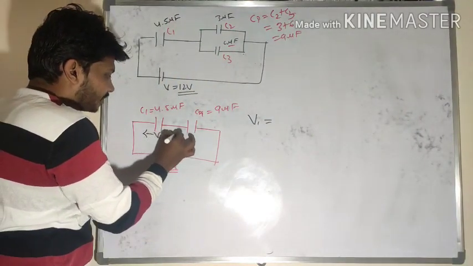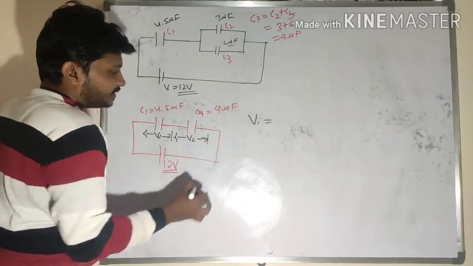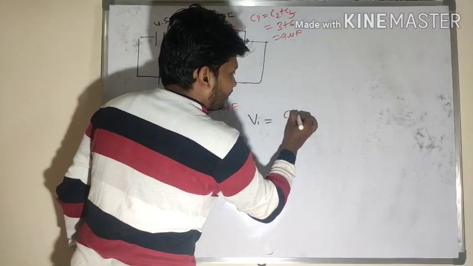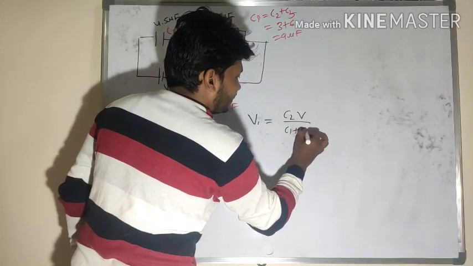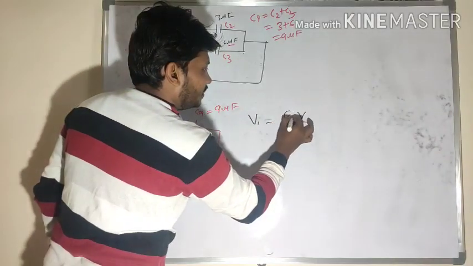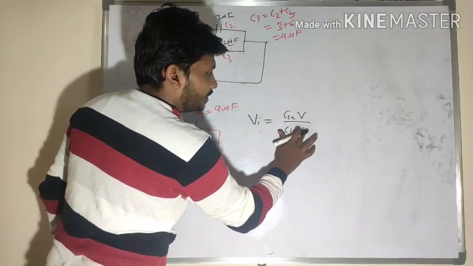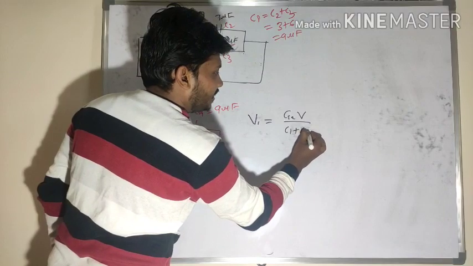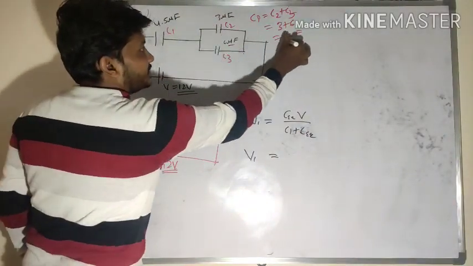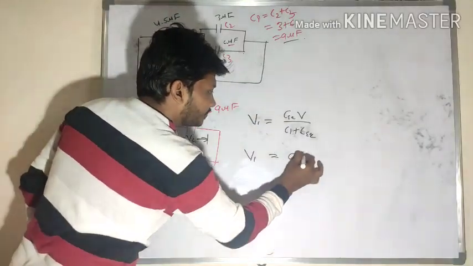For example, potential difference across the first capacitor, and this is for the second capacitor. So V1 is equal to C2 into V divided by C1 plus C2. Here C2 means C equivalent, so V1 is C equivalent into V divided by C1 plus C equivalent here. C equivalent is how much? That is 9 microfarad here.